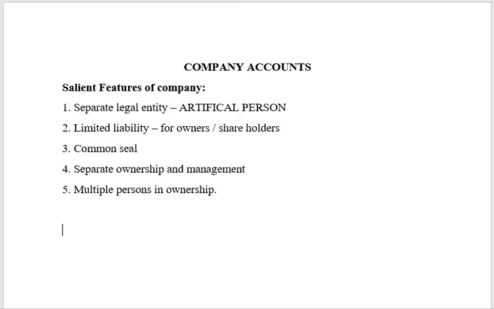Overall, the types of companies that you would have come across are the public limited company, the private limited company, and the one person company. The one person company is something new to the Companies Act. In the 2013 Act, this was brought in. It is a company formed with just one owner, like a sole proprietor, but in a company form of organization. This is just to give benefits to small businesses, startups, etc. So these are all the types of company on the whole.